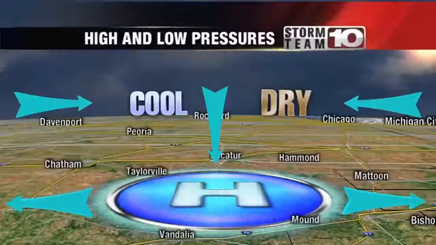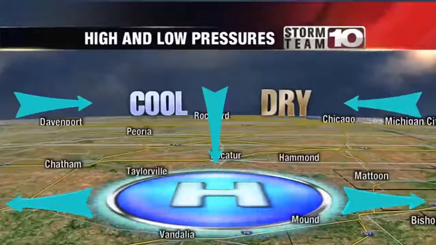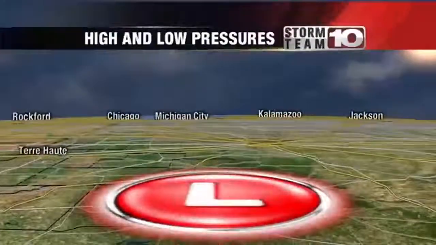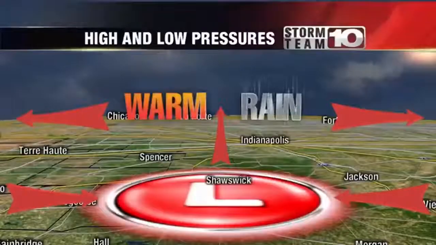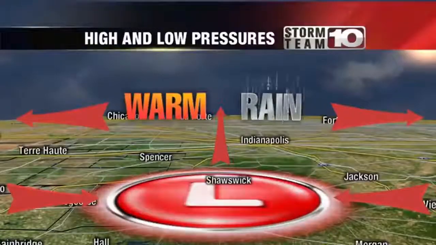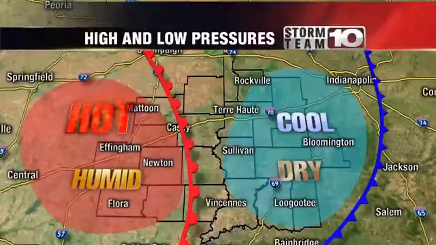This is because the air around a high pressure is moving outward and away, which means air from higher up in the atmosphere comes down to take its place. Now, with a low pressure, air is moving toward the center of the pressure and then going up, which makes condensation, which turns into rain. So just remember, high pressures generally bring nicer weather, while low pressures can bring more storms.